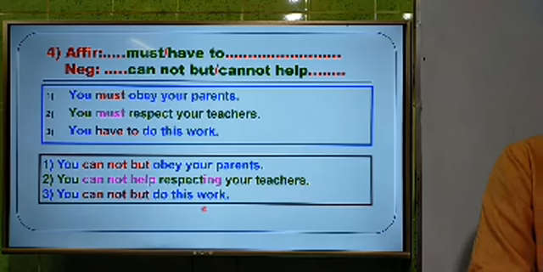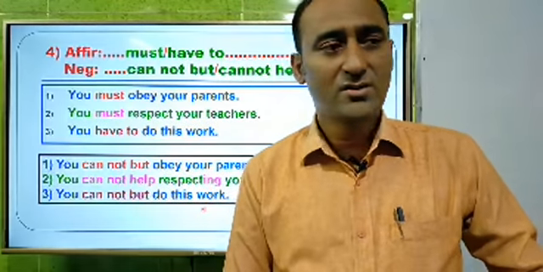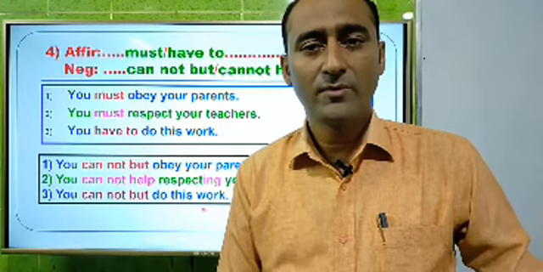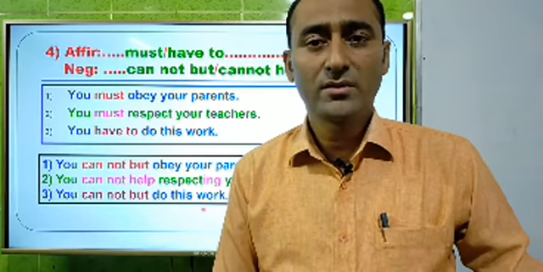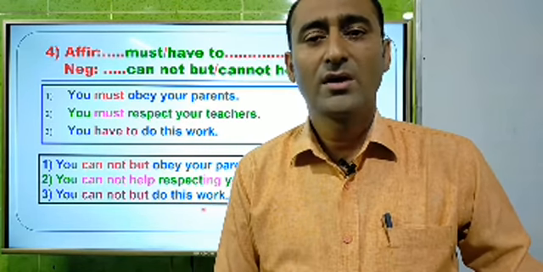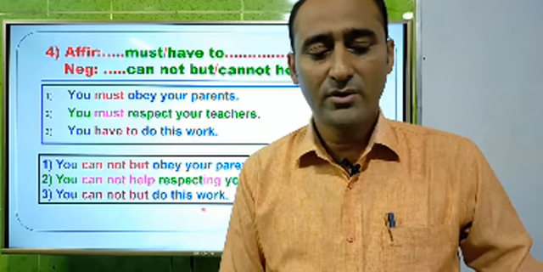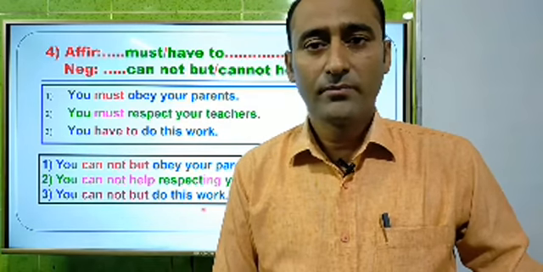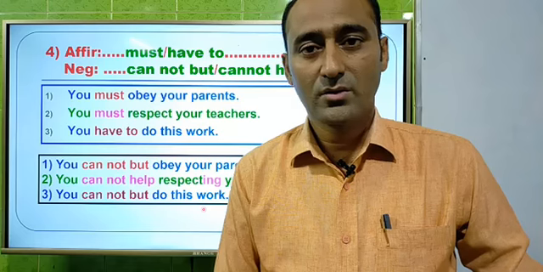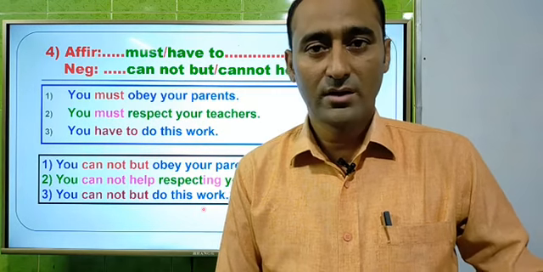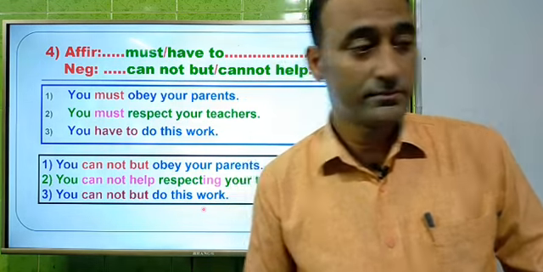Okay, dear students, these are the answers of rule number 4, and I think you all have understood this one. If you use cannot but, you cannot use ing after the verb, but if you use cannot help, you have to use ing after the verb. Okay, so I think you have understood this well. Now go to the next rule.